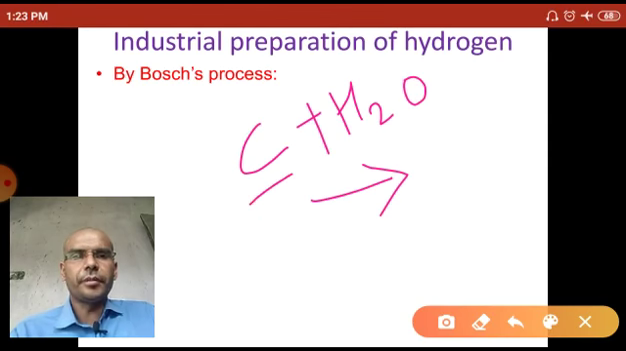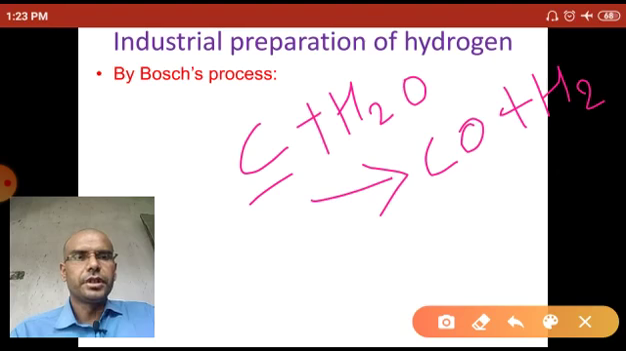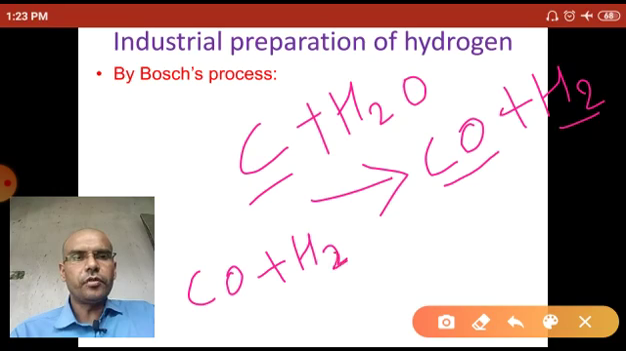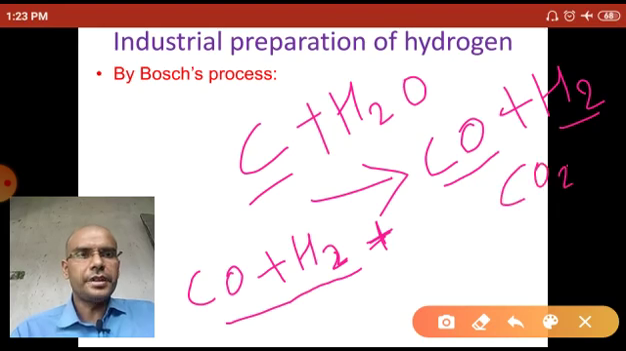Coke is a form of carbon, and they form the water gas, carbon monoxide and hydrogen. So the mixture of carbon monoxide and hydrogen is called the water gas. Again, the steam is passed over the water gas, and then it forms carbon dioxide and more amount of the hydrogen gas.